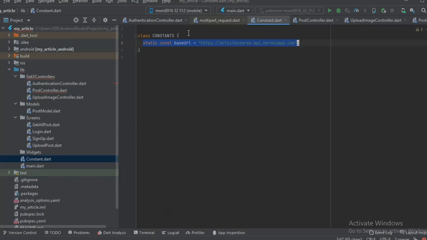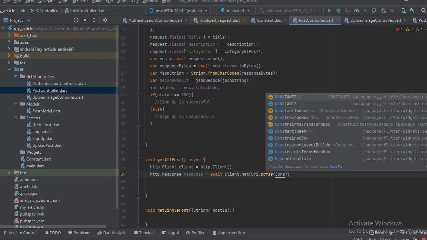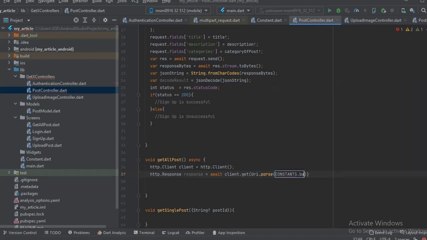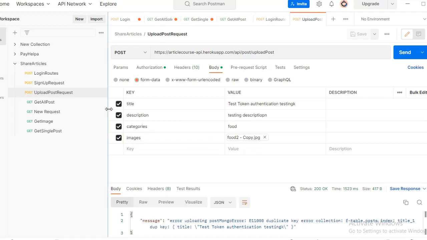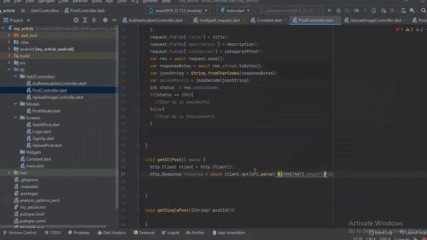So I'm coming to the post controller. I'm going to call on the static variable there, so we're going to say constant dot base URL, and then to get all posts, all we need to do is append the... Let's make this a string here. All we need to do is, let's go to Postman to get all posts. We just need to append /API post here.